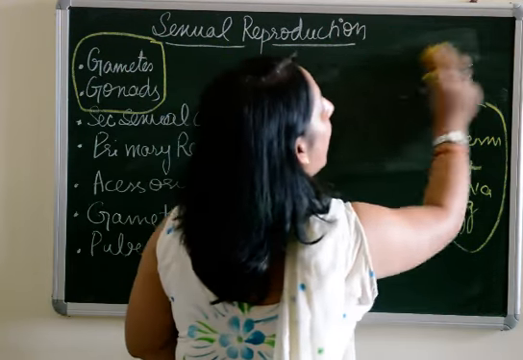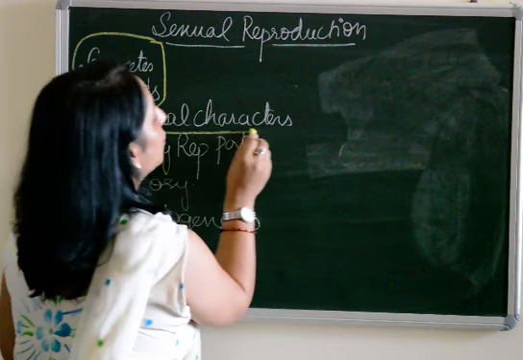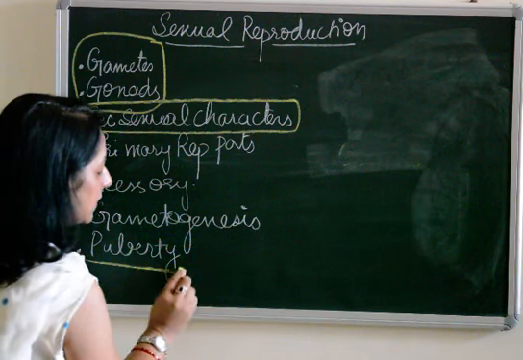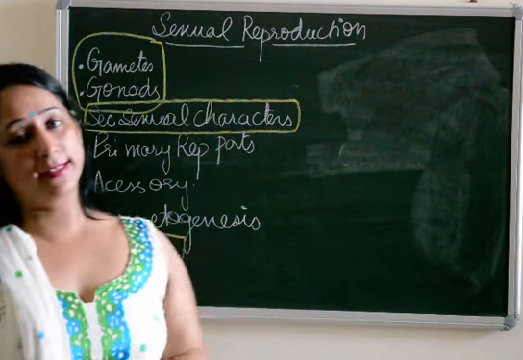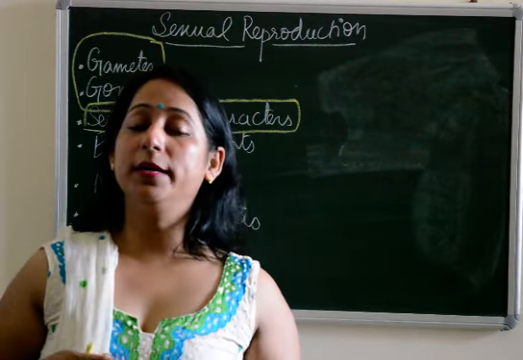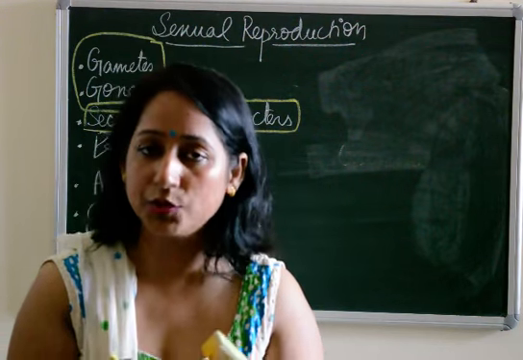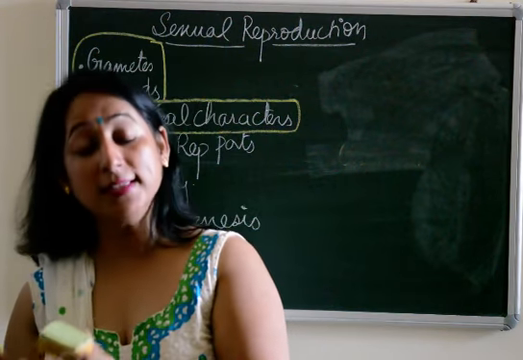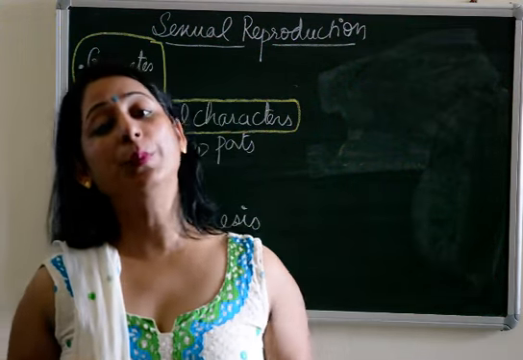Now, after that, the next term is secondary sexual characteristics. I have written secondary sexual characteristics plus I have written puberty. I will be explaining puberty and relating it to secondary sexual characters. First of all, what is puberty? Puberty is a stage at which males and females, or girls and boys, are able to reproduce. That is known as puberty.